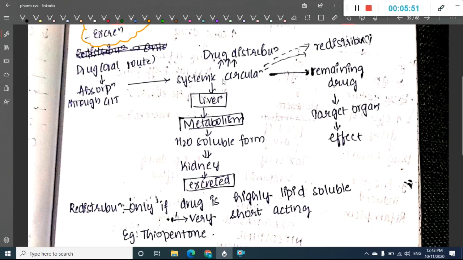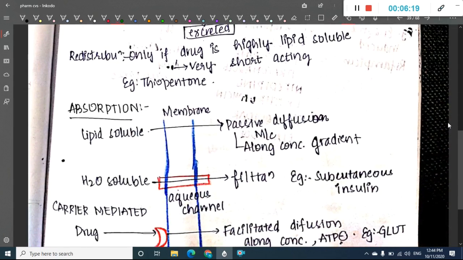Sometimes the drug will be highly lipid soluble, so that after one complete cycle of distribution, the remaining drug will again undergo redistribution. The second time the distribution occurs, if the drug is highly lipid soluble, we call it redistribution. Redistribution occurs only in drugs which are highly lipid soluble.